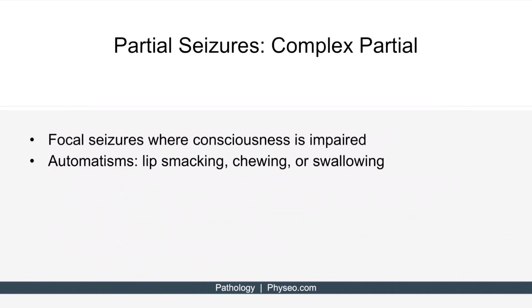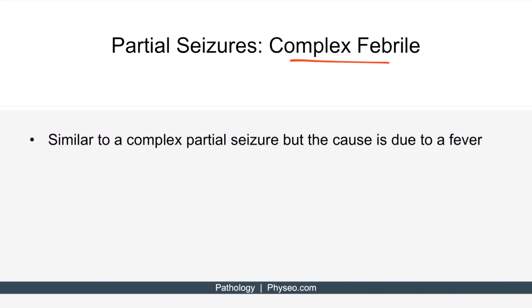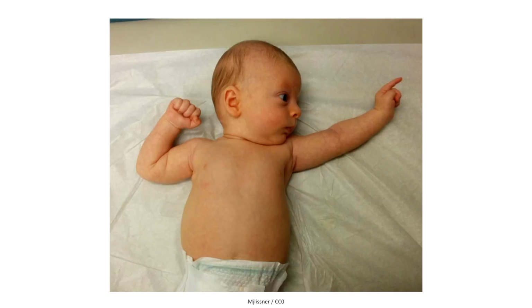As we just discussed, the second type of partial seizure is called complex seizures. A complex partial seizure describes focal seizures during which consciousness is impaired. The patients may also experience automatisms, which are unconscious repetitive movements that have no purpose. Examples include lip smacking, chewing, or swallowing. Finally, a complex febrile seizure is similar to a complex partial seizure, but the cause is due to a fever. This is a picture of a 2-month-old boy demonstrating the asymmetrical tonic limb posture right here. The asymmetrical limb involvement indicates a partial seizure. This position is also called the fencing position.